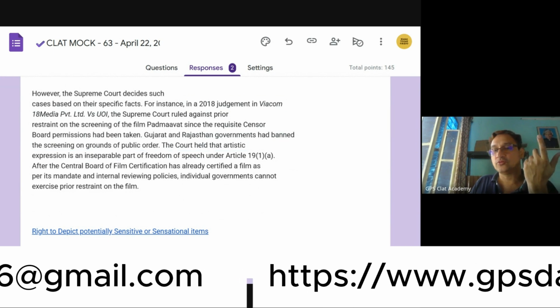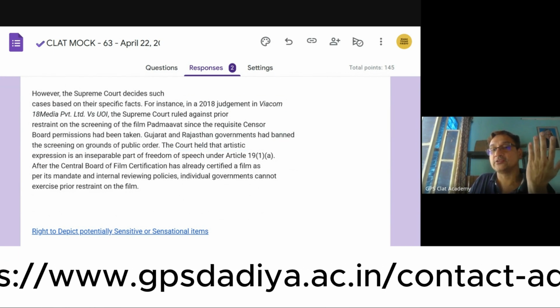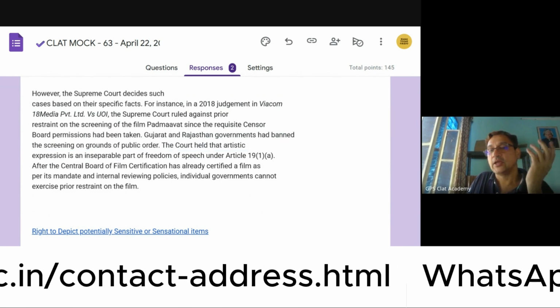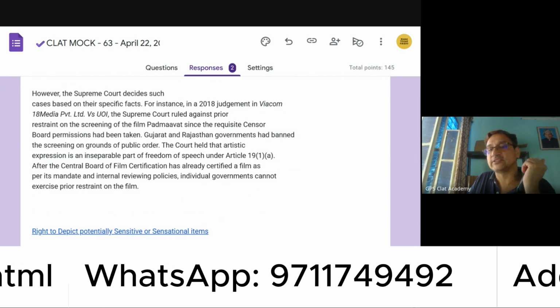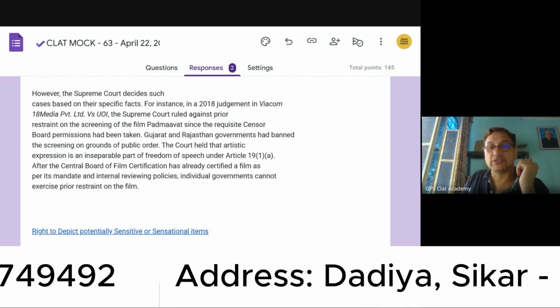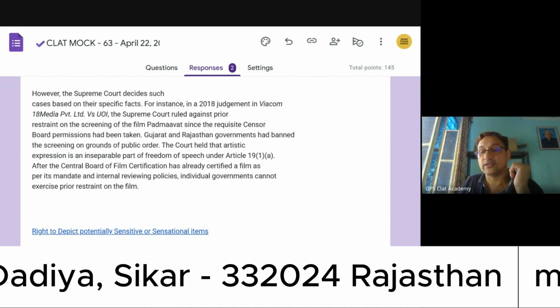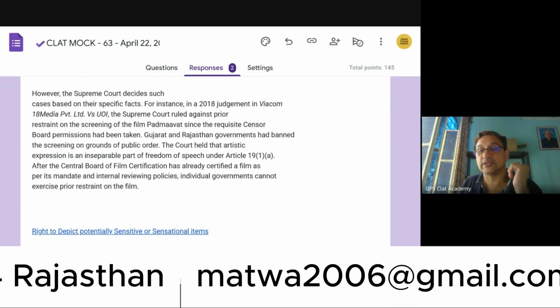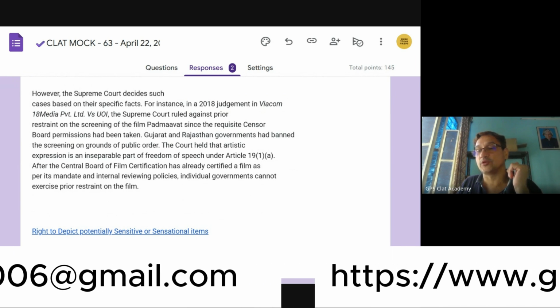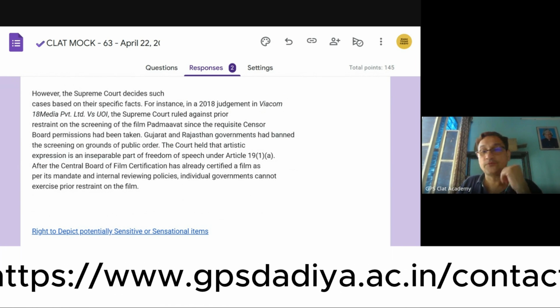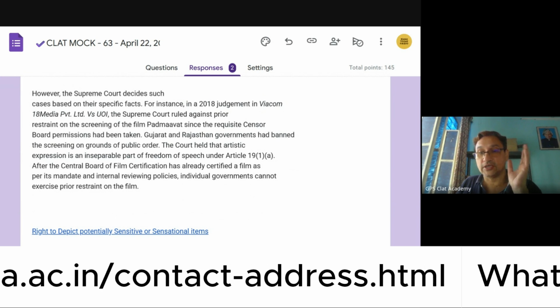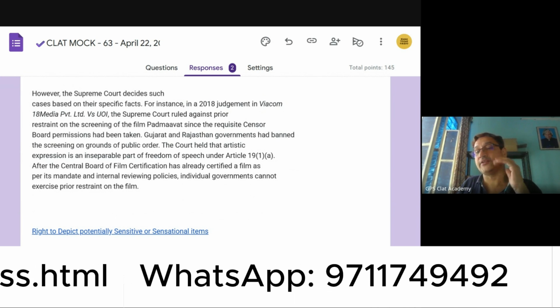So you know there is an apparatus of film censorship, and that apparatus, we have already discussed, is justified. The legality of the apparatus has already been justified by the Supreme Court on the ground that the film media, the electronic media, is inherently different from the print media.